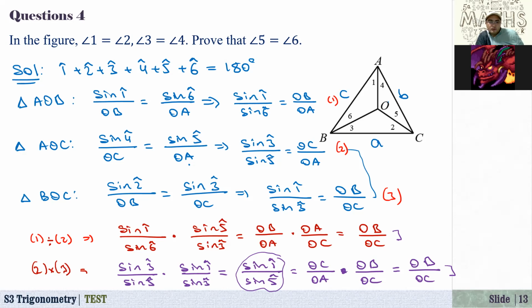Sine of 4 over OC, sine of 5 over OA. Sine of 2 over OB, sine of 3 over OC. So if you divide this, sine of 1, sine of 6, sine of 5, sine of 3.